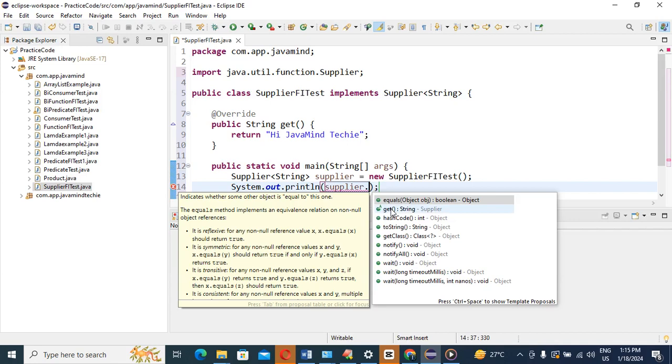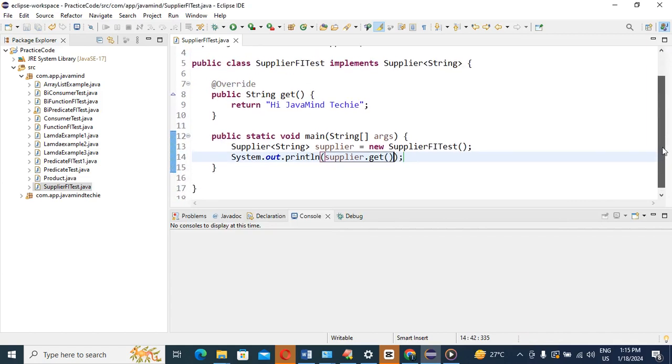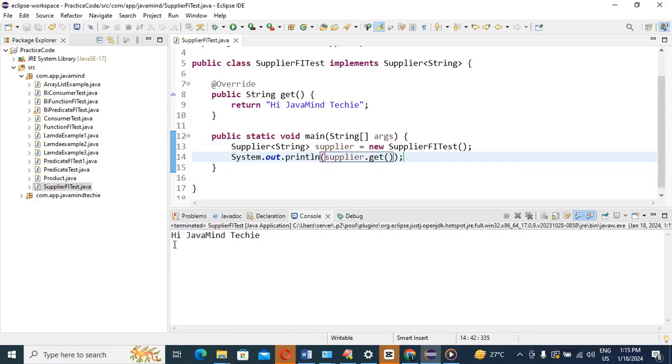That's why I'm giving the get method here. So now we can run the application and see the result. That is the traditional approach. First run the application and we'll see whether the expected output is coming or not. See guys, hi Java mind techie is coming, perfectly coming, correct?